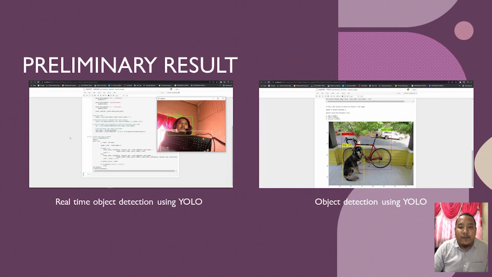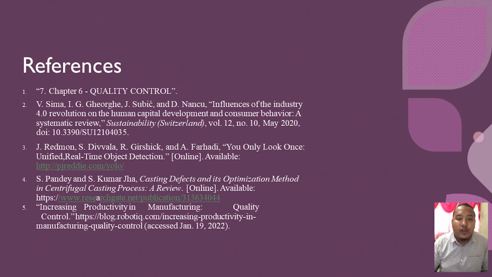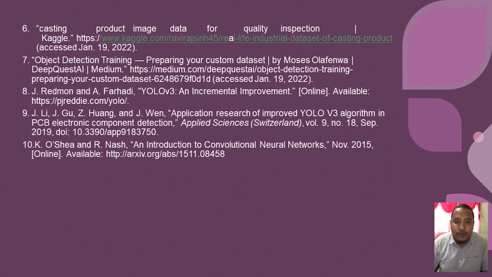Next, this is the preliminary result for my 12th week of FYP. I am able to run the basic YOLO program by uploading an image, and it can detect objects in the image such as cat, dog, car, bicycle, and person. I am also able to use the object detection in real time by running the basic YOLO program. The last one is the references that I use in my proposal. This is all the references that I use in my proposal.